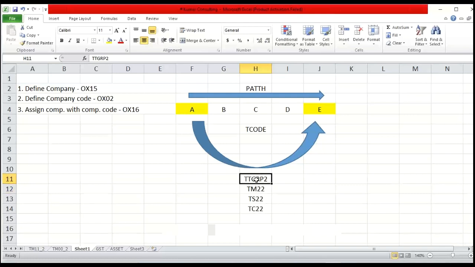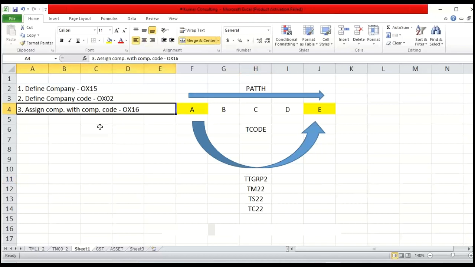So first of all, we have defined this company, Tata. Then we have created a company code. Then we have to link them. You have to link this company code with the company. Later on, when Tata Steel is created, that also you need to link with this company. Tata Chemical also you need to link with the company. So this linking is called assignment. We have to assign the company with company code.